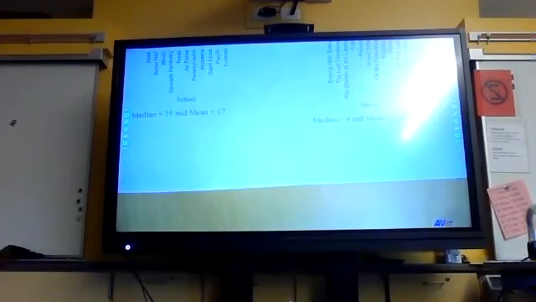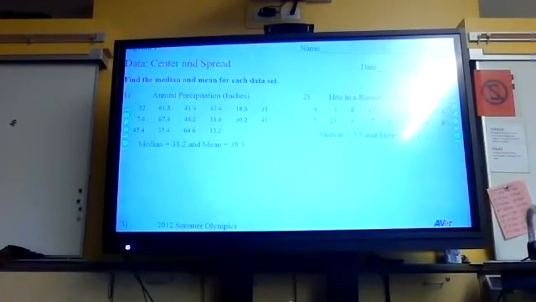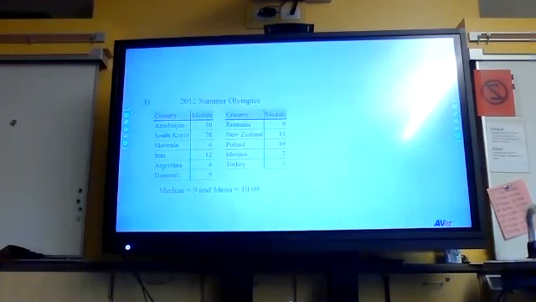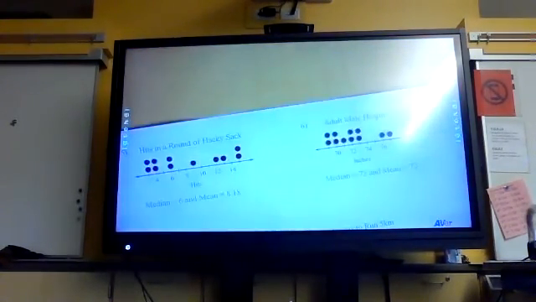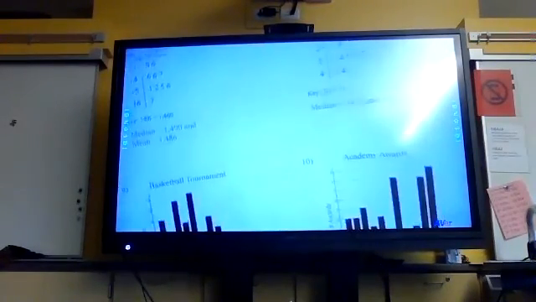All right, so let's just do a quick recap of what you did. Given a list of data points, you need to find the center, that is the median and the mean, what's going on in the middle of the data set. Spread is that range, so it's just the highest point minus the lowest point. But sometimes your data can be given to you as a table. You still generate the same list and you still do the same calculations. Sometimes your data is given to you as a dot plot. It's okay, generate your list, find your median and your average, or what's known as your mean.